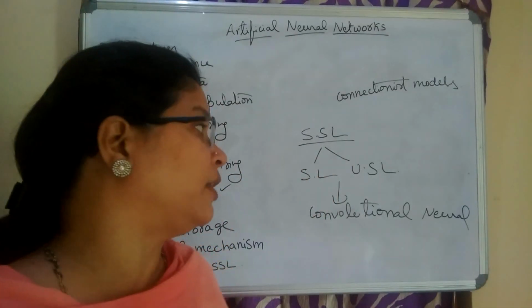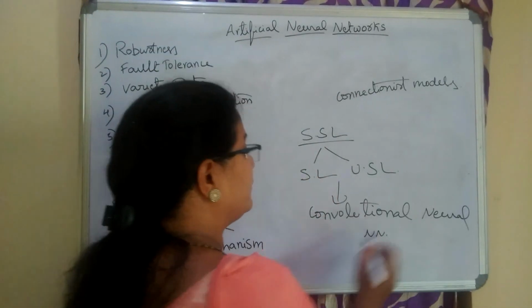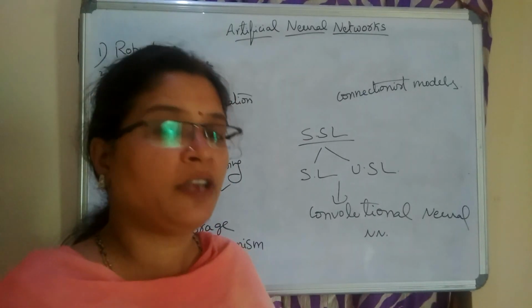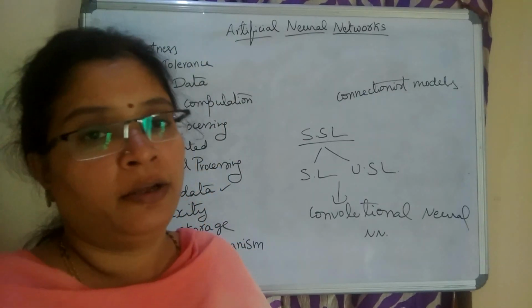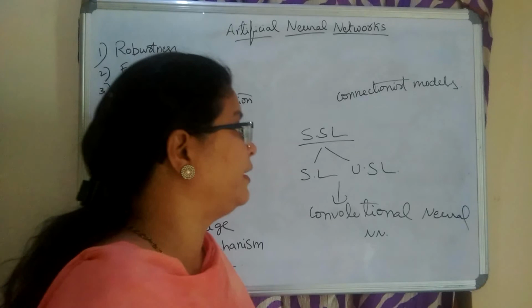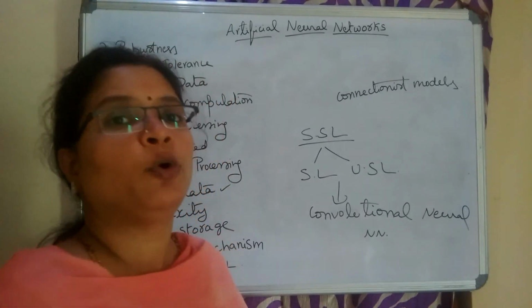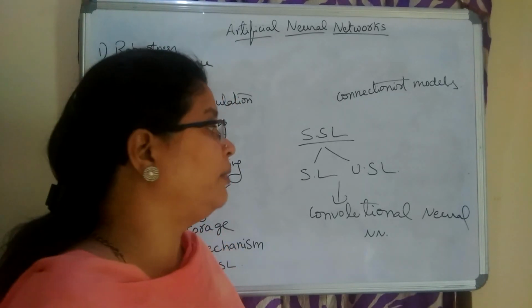These are sophisticated networks which can be used for deep learning, which is semi-supervised learning. According to our use, we can get both labeled as well as unlabeled data.